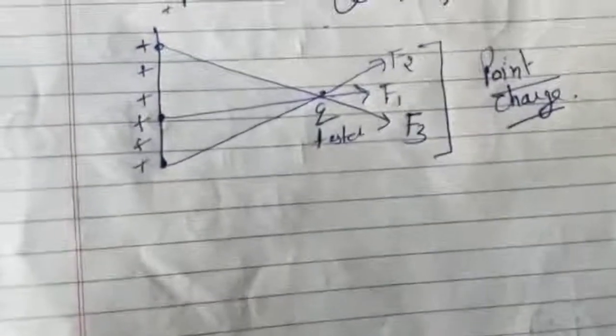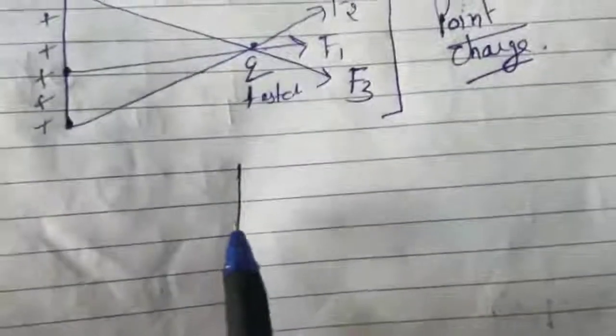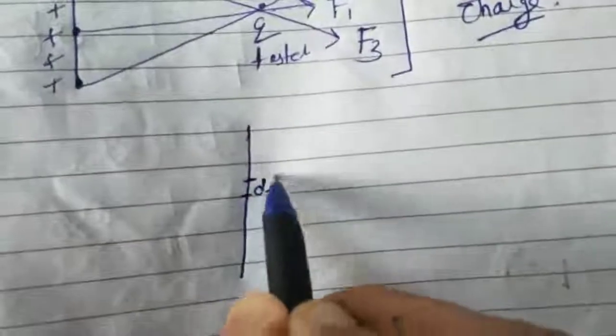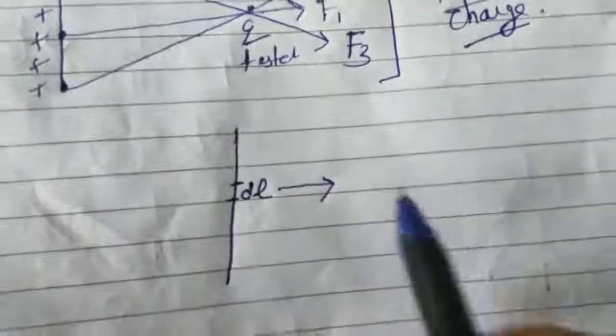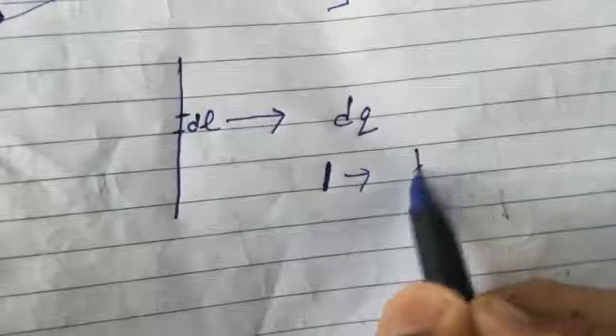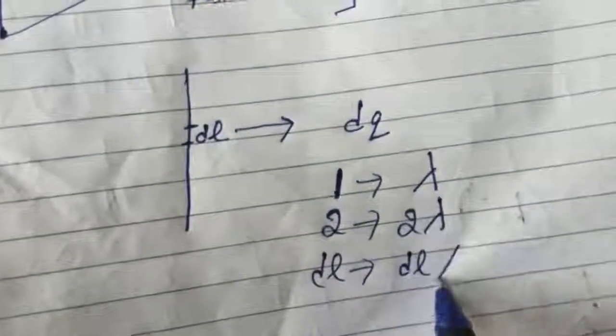What is that new way? We will consider a very small length of this linear charge distribution, dl, and we will assume that on dl length dq charge is present. We know that on 1 length lambda charge is present, on 2 length 2 lambda charge is present, and on dl length dl multiplied by lambda charge is present.